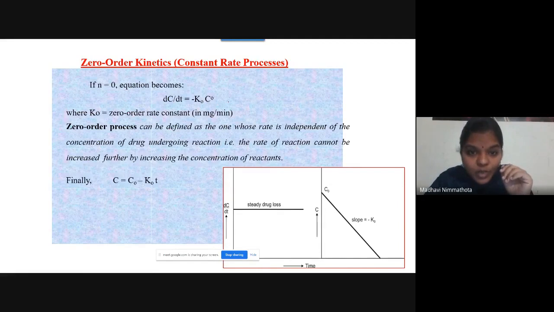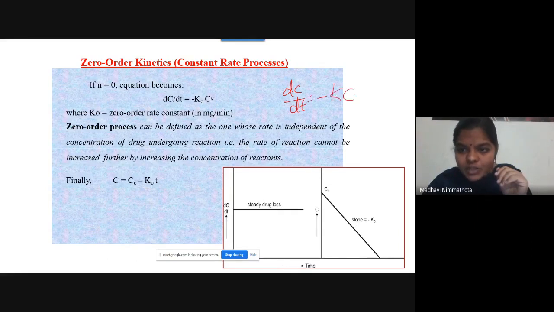So what is your equation? dC by dt equals minus K C to the power of N. This is the basic equation. If N is equal to 0, your equation will become minus K0 C to the power of 0.